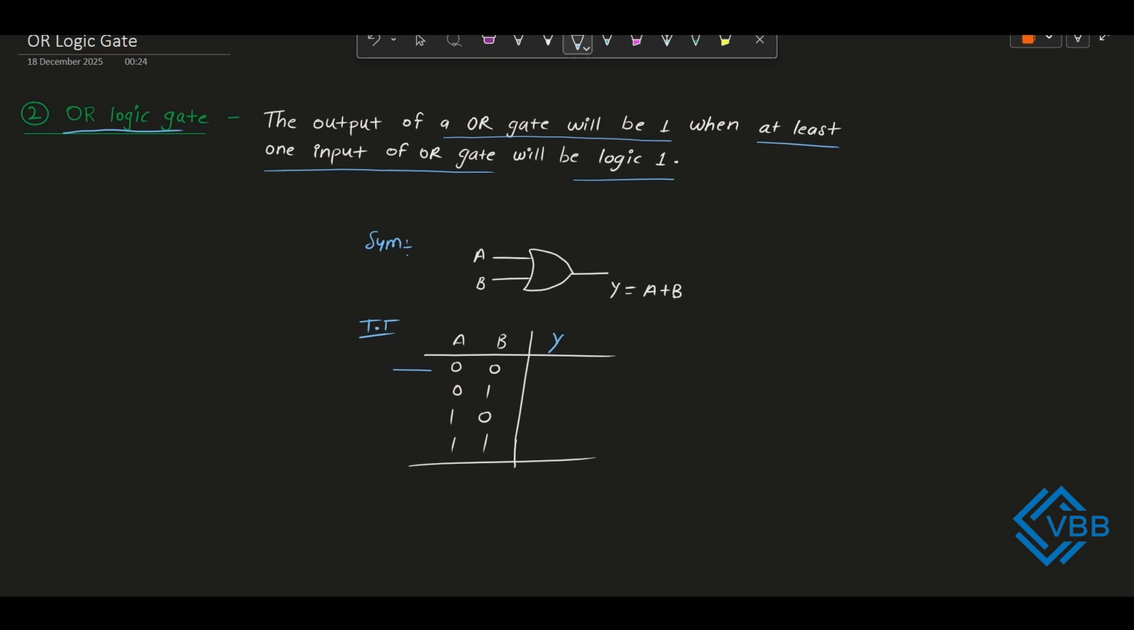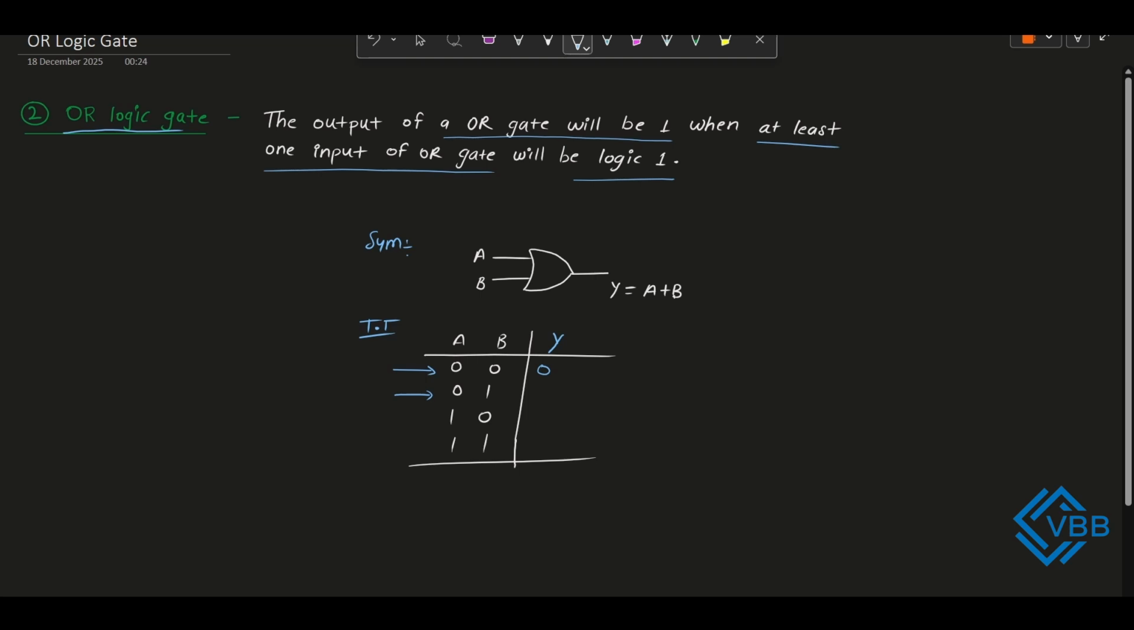First see the first pair of inputs. Here A is 0, B is 0. So here we are not able to see any input as 1. So simply we can write 0. Let's see the second pair. Here A is set to 0 and B is set to logic 1. So here we can see one thing. At least one input is set to logic 1.